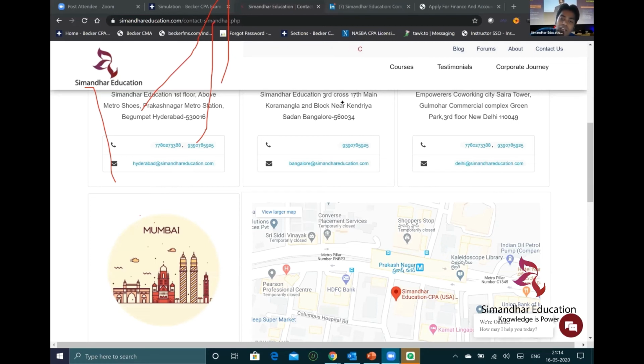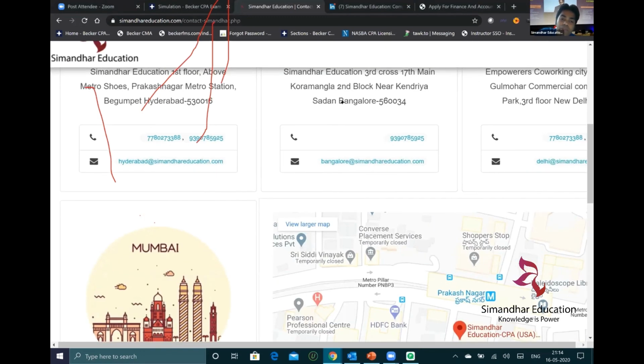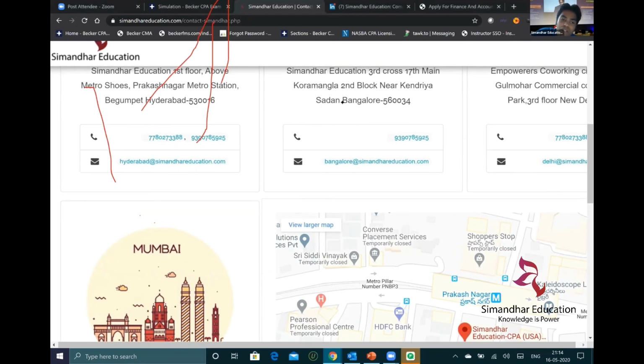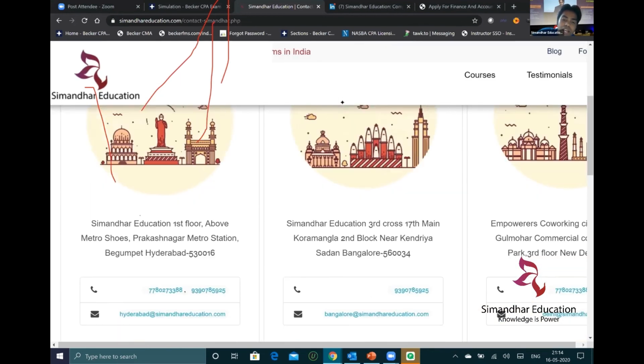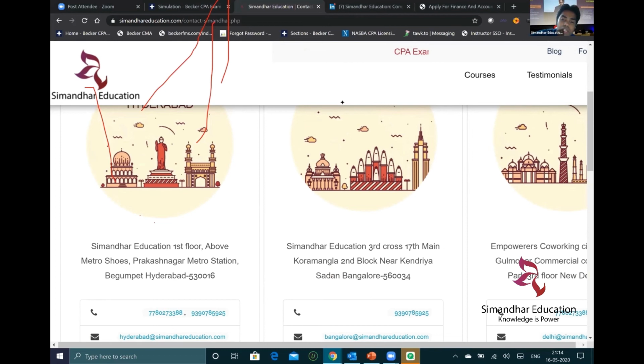So for the timing of the classes and all, get in touch with the counselors. We already have the numbers, the mobile numbers on the screen. Is everyone able to see the mobile numbers here? Is the screen visible to everyone? Yes. So these are the numbers you can get in touch with, and these are the people who would help you out. There are a lot of centers: Hyderabad, Mumbai, Bangalore and others. I think there are 7 or 8 numbers where you can get in touch.